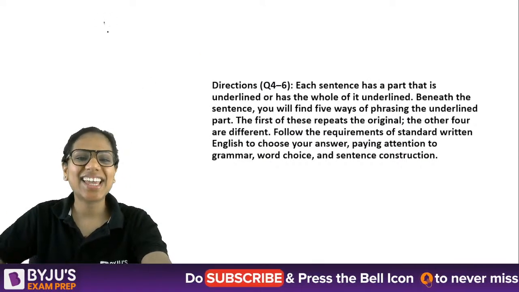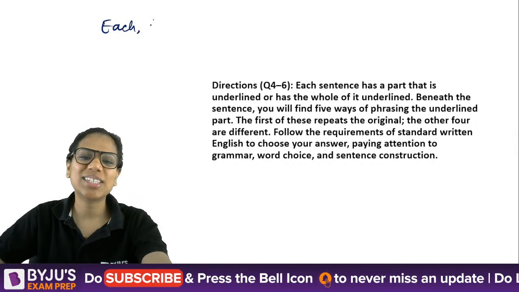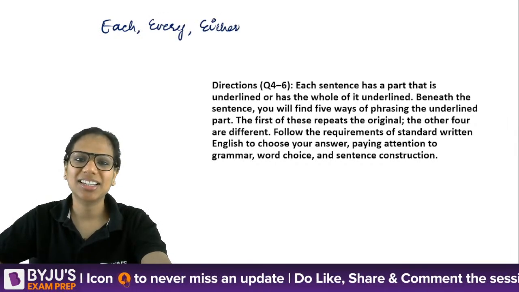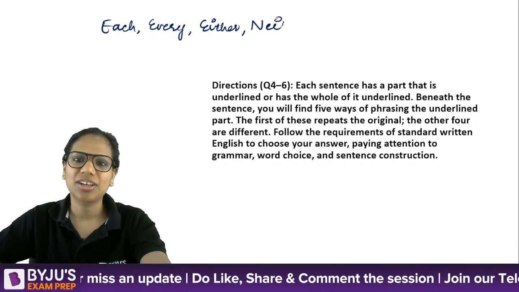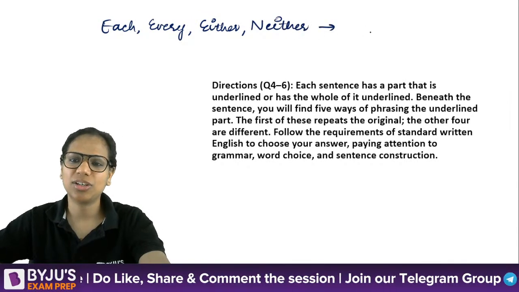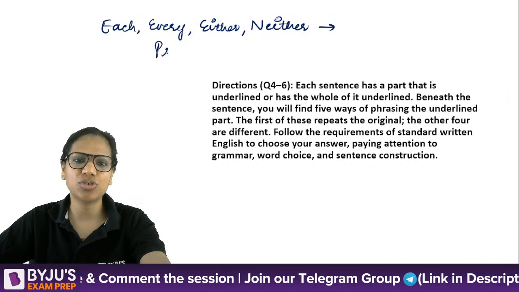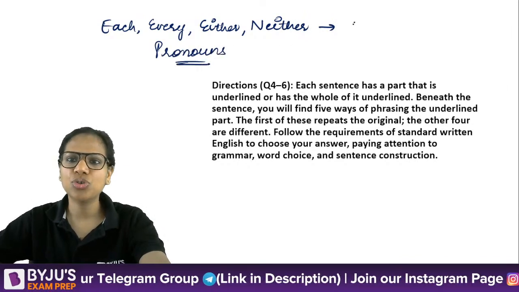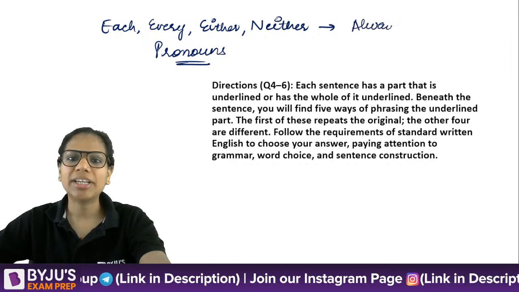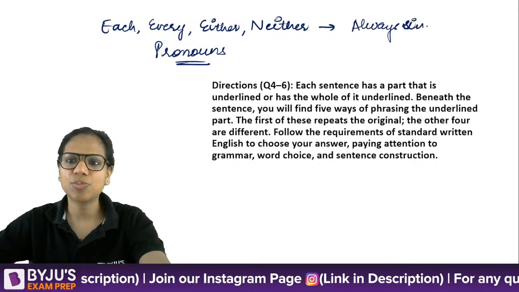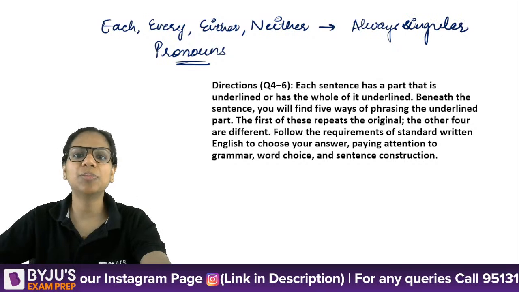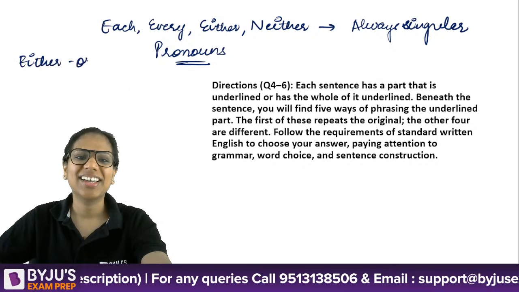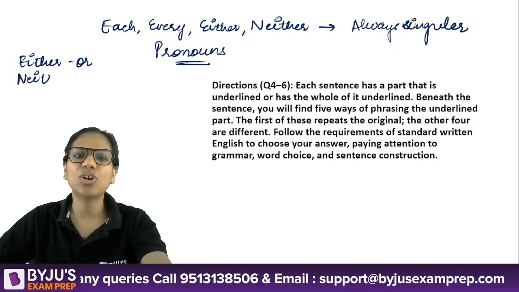Each, every, either, neither, always singular, when used as pronouns. Of course, I am talking about their usage as pronouns. Why did I mention this specially? Because some students start applying this rule to either or and neither nor. No. Either or, neither nor, these are not pronouns.